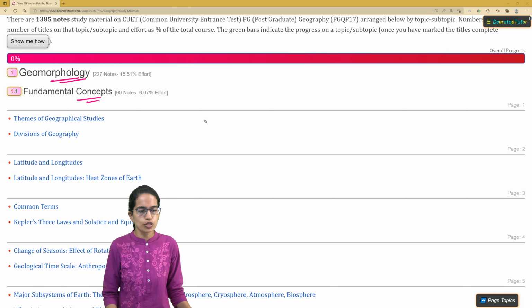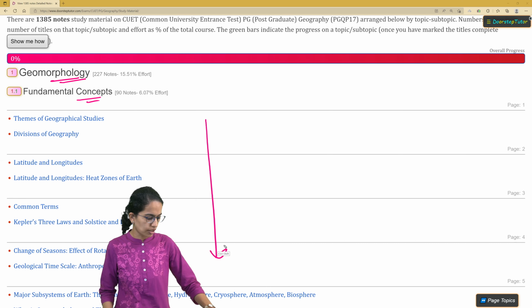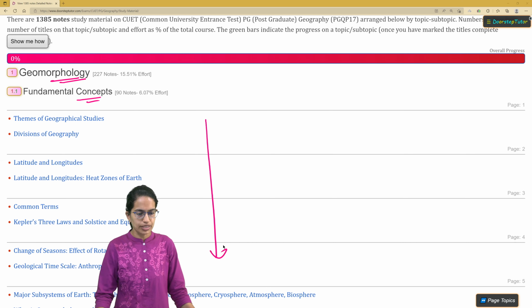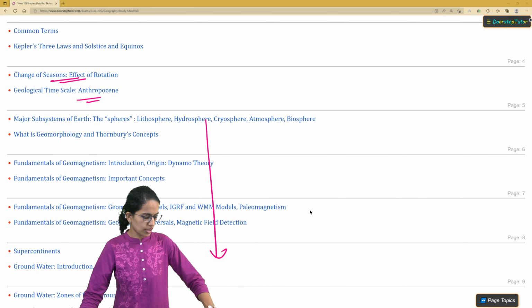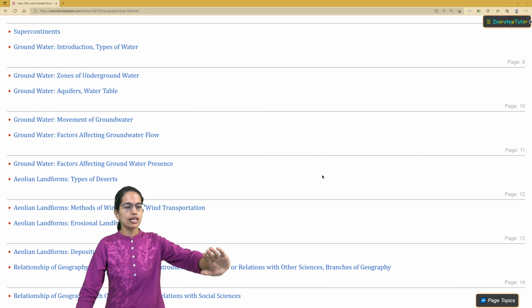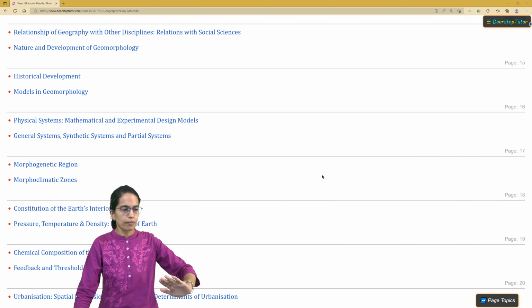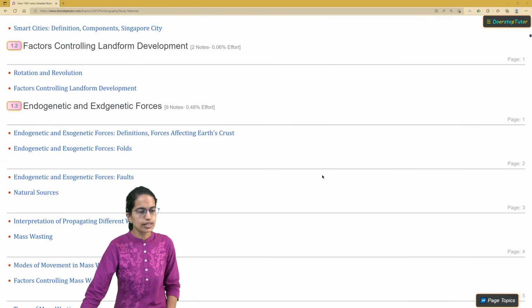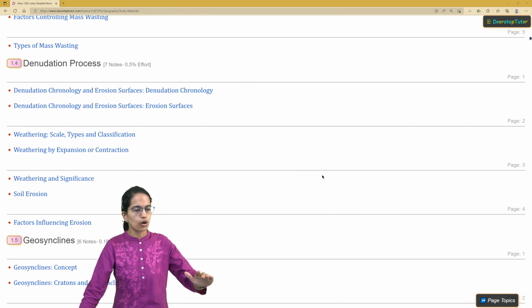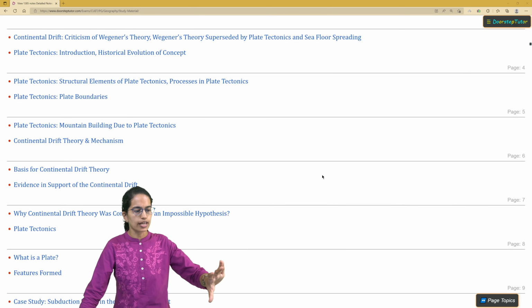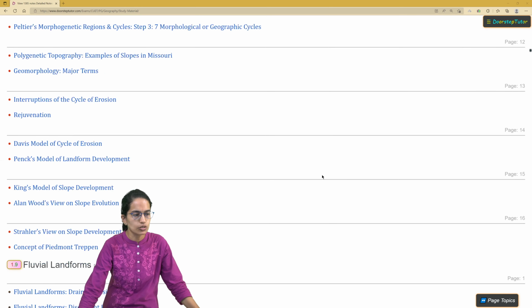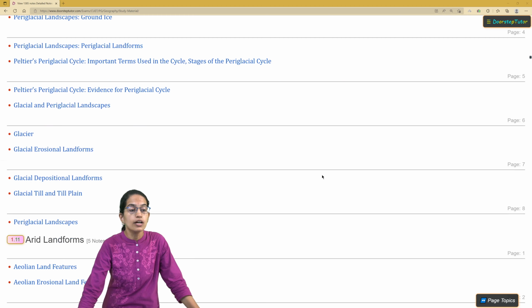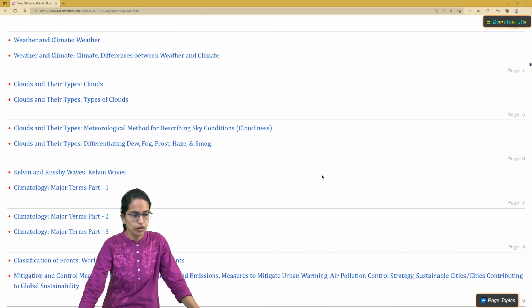Under geomorphology, what all topics you have to cover is something that we have mentioned here. Now as you proceed, you would understand, okay, these are the things that I must be familiar with. So the list of the topics are given here. Then you can understand, okay, then there are topics on denudation, geosyncline. Now all these are topics that you must cover on the physical geography or geomorphology itself.